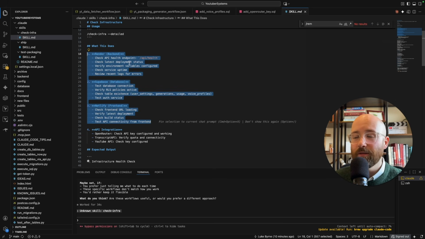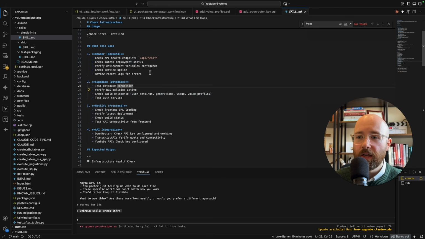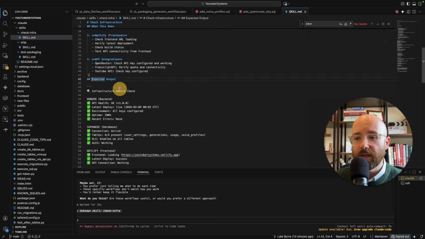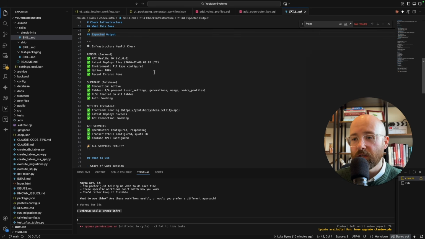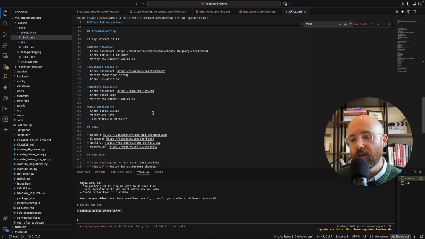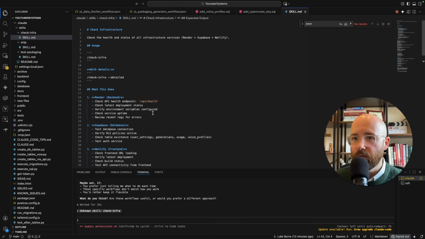So here we can define exactly these points. Here's the back end, here's the database, here's the front end. And it will actually go away and do that. And then we have the expected output, which we have because this is what we've found works. And of course you can write these on your own, but don't bother. Get AI to help you, honestly.